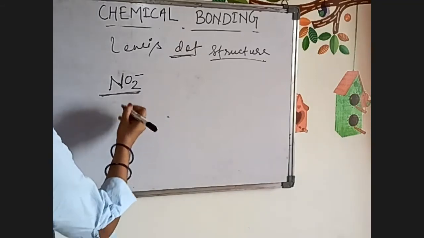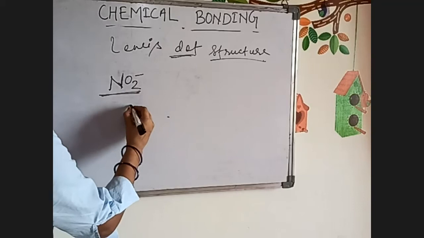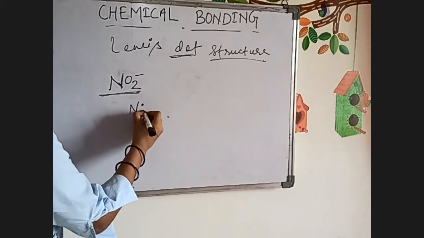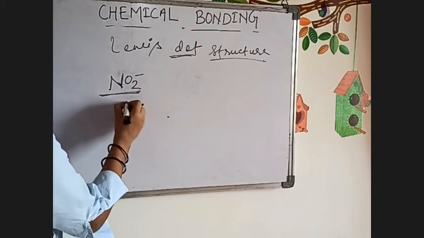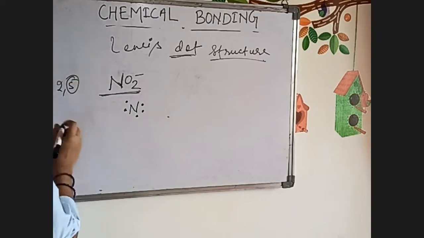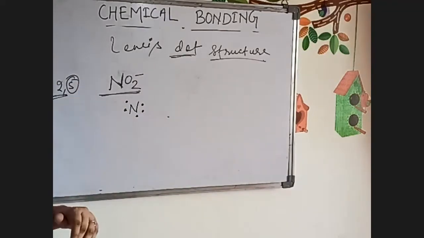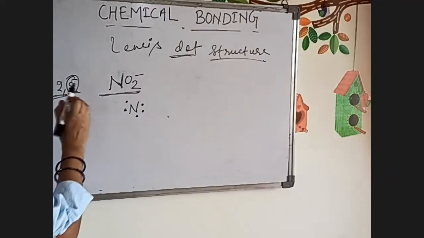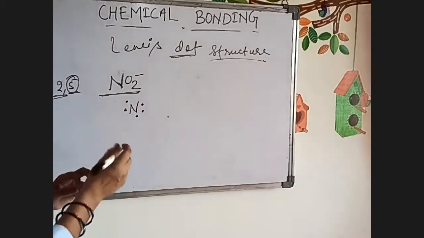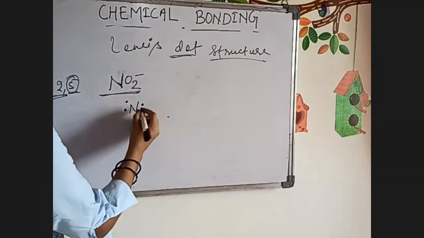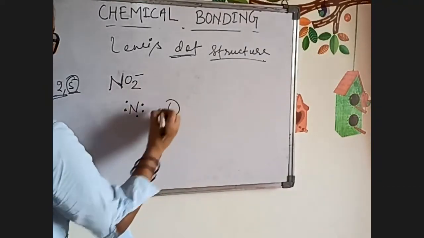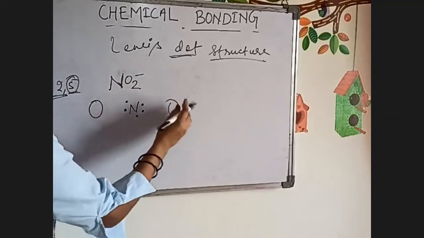So now in NO2 minus, we'll write the valence electrons of nitrogen. So we have 5 electrons in the valence shell. Always we will write the valence shell electrons, because the first shell is already completed, so we need to complete the last shell. Now, for oxygen, one oxygen will be here and one oxygen will be here.